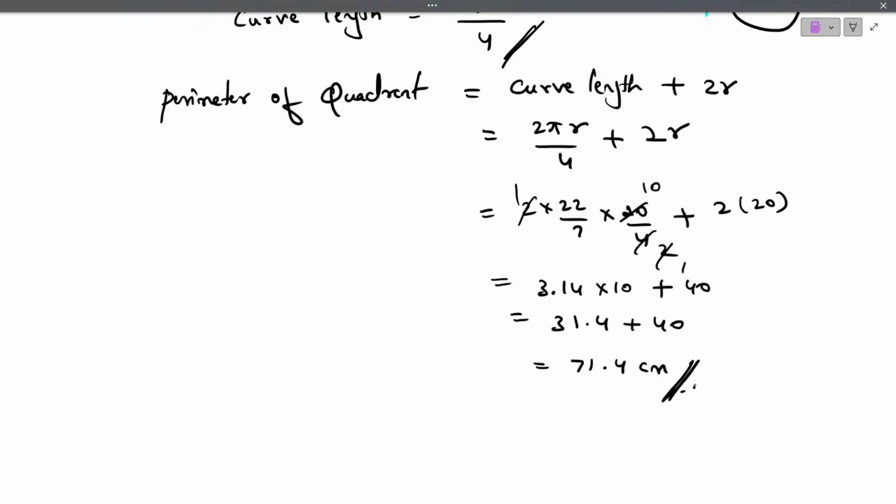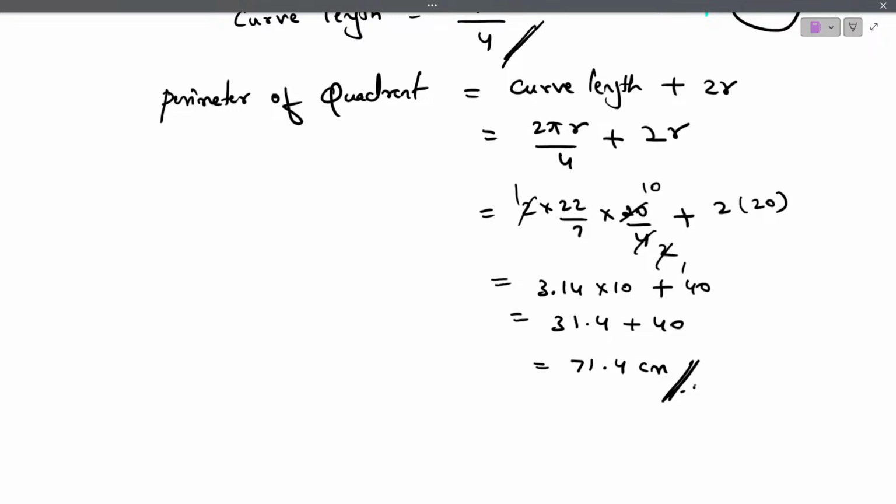And let's see if any other set of questions are being asked related to this in the given model papers. Yeah. One more question they have asked, but it's a simple question.